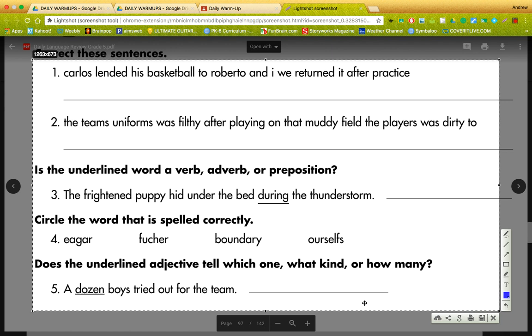Carlos lended his basketball to Roberto and I. We returned it after practice. So what they want us to do is split this into two sentences. I know there's probably a way where we can keep it as one, but what they were wanting was two.